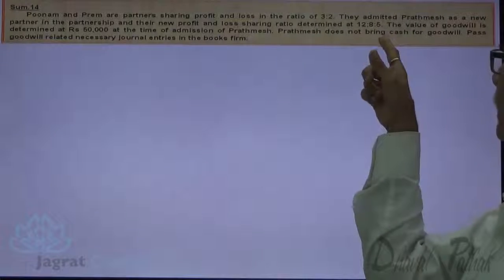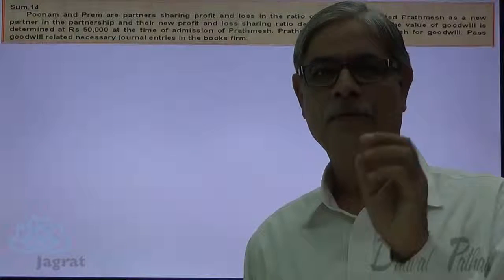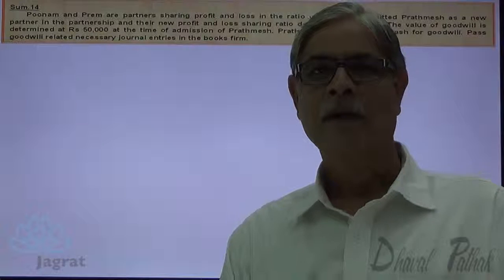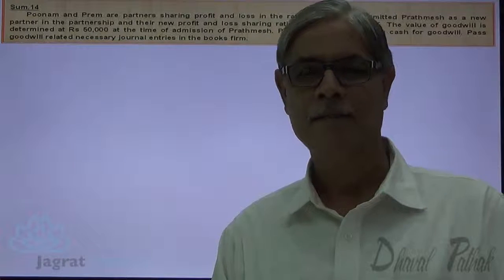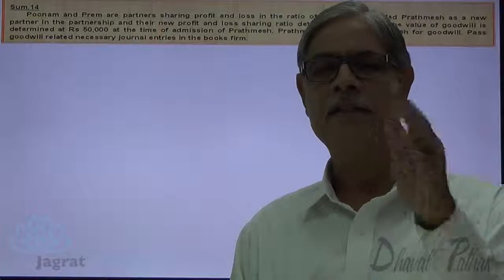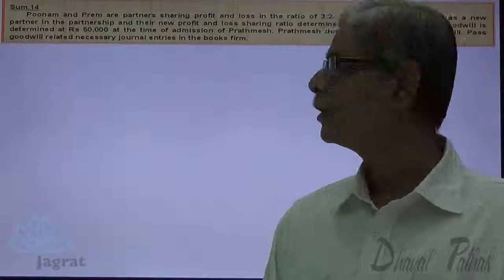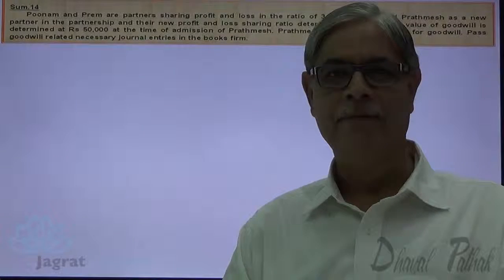Prathamesh does not bring cash for goodwill. Now the new partner does not bring cash for goodwill. In such circumstances, goodwill is raised and disclosed in the balance sheet. So here, valuation of goodwill is made 50,000.